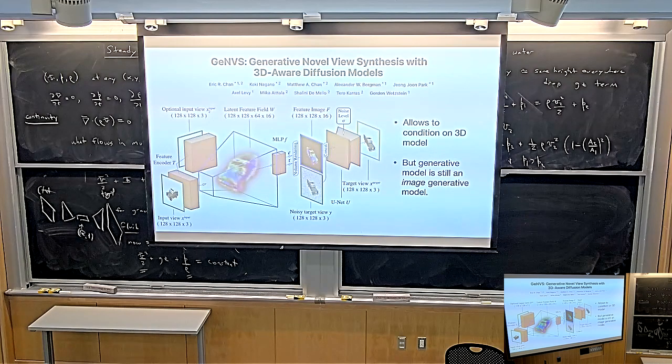So the things that I want you to hold onto here is that, first of all, this does give you a little bit more 3D structure apparently. You're using all of these things we discussed in the lecture so far, like differentiable rendering and so on, but fundamentally the thing that is generating novel views is still an image model. It's still an image model that takes a blurry version of the image and takes it to a clean version of the image. So this doesn't actually solve the problem of the flicker that you saw earlier. When you render novel views, you still have the same property that for all of the parts of the object that you haven't seen before, every time you sample, it will give you a different sample, right?